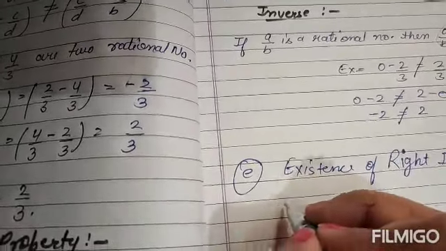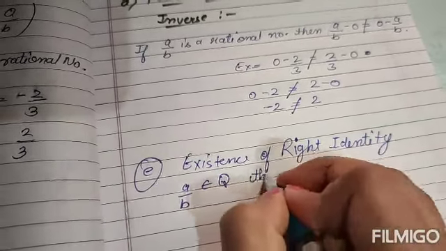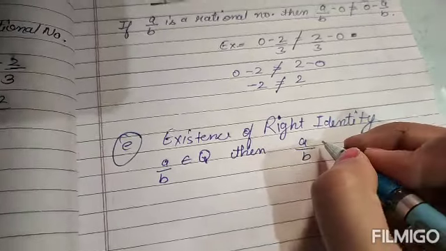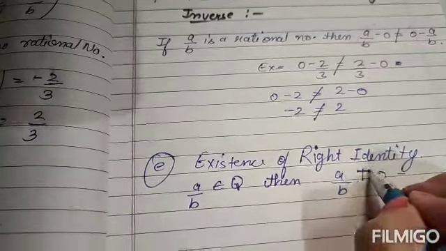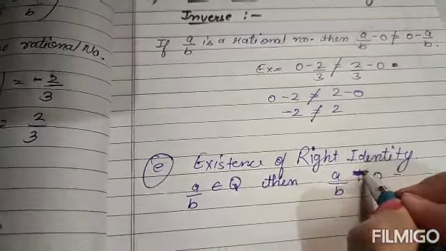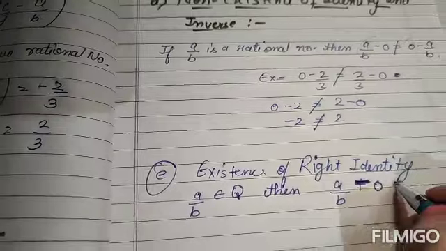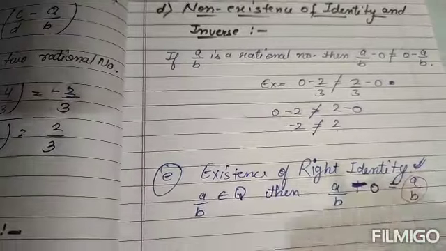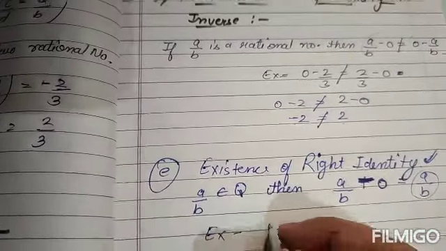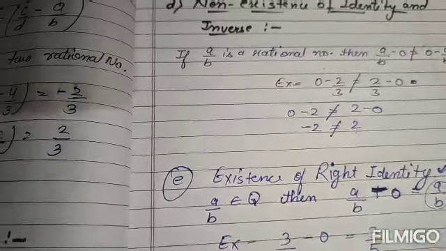If we take only the right side, suppose a by b is a rational number, then a by b minus 0 will be equal to a by b. That same number will come. So therefore, right identity will exist. With an example, you can take 3 by 5 minus 0 will be equal to 3 by 5.